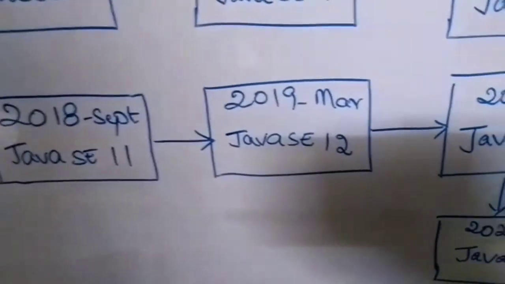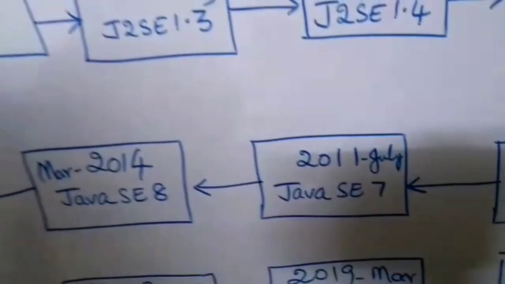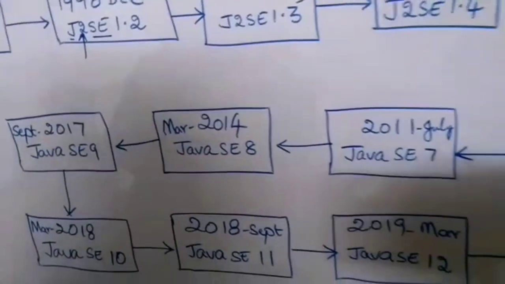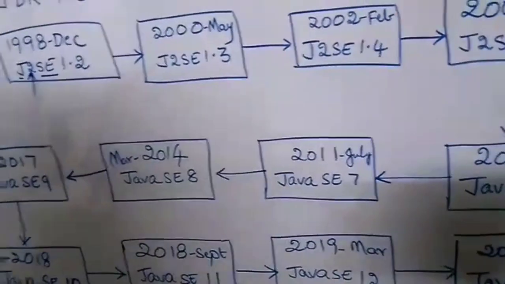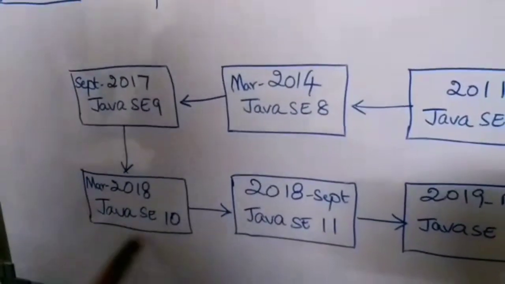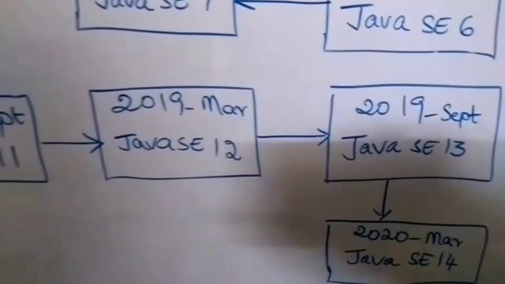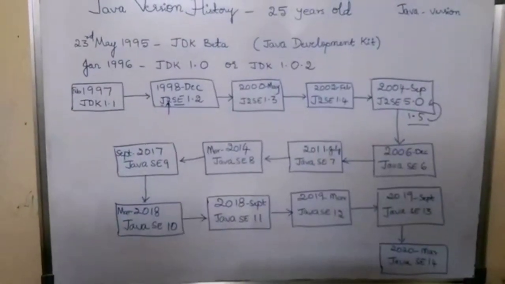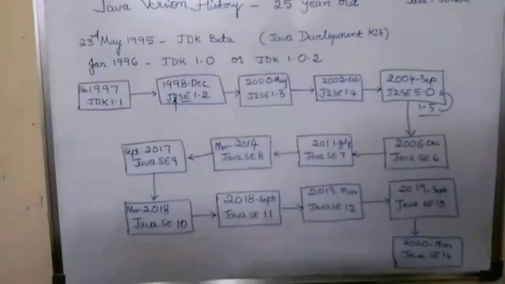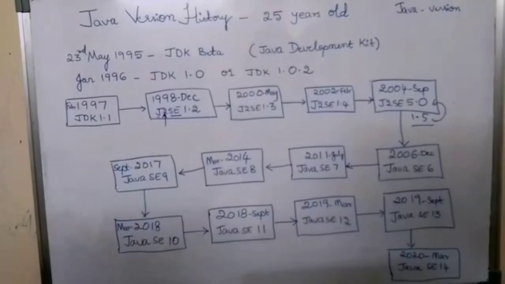In the earlier releases, there was a 2 or 3 year gap between releases, but from Java SE 10 onwards, they made it a point that a release happens every 6 months.